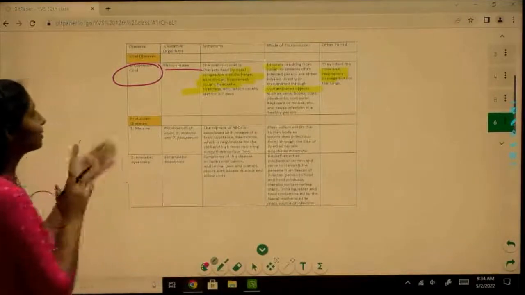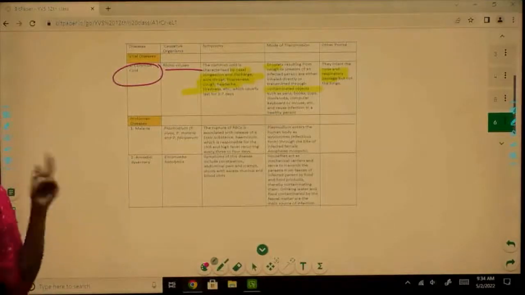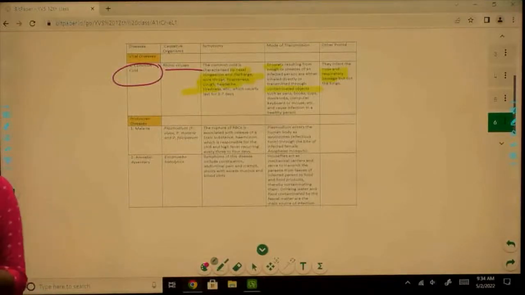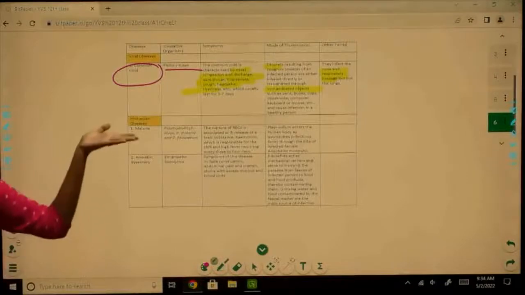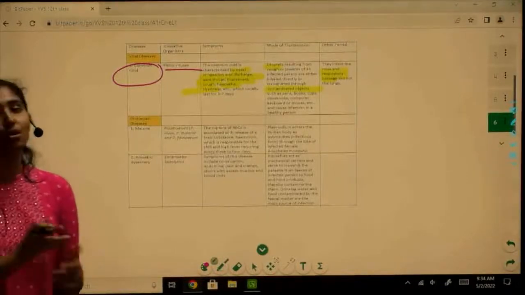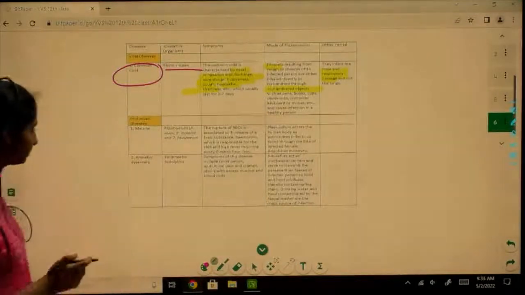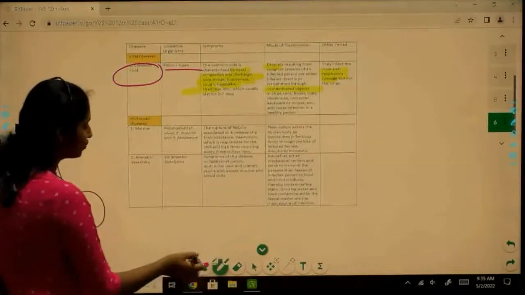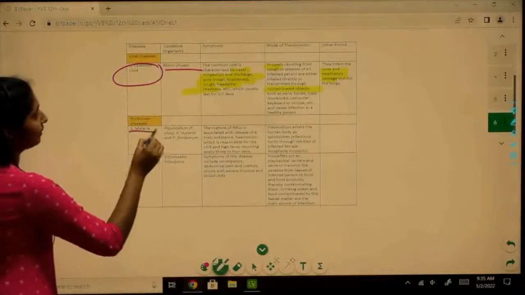Okay, so next we will move to protozoan diseases. We have discussed bacterial, we have discussed viral. Next we will be discussing protozoan diseases. Protozoan diseases are diseases caused by protozoans. Okay. The first one we will be discussing is malaria.